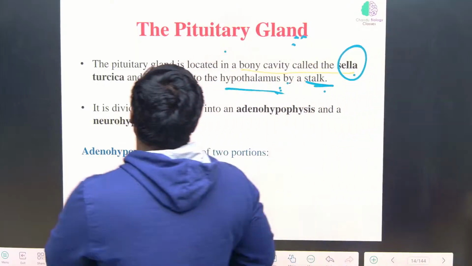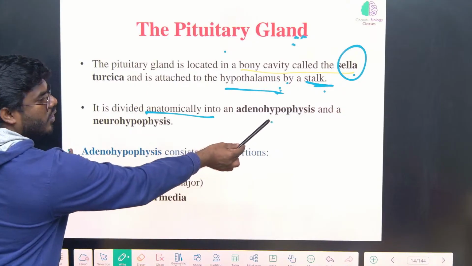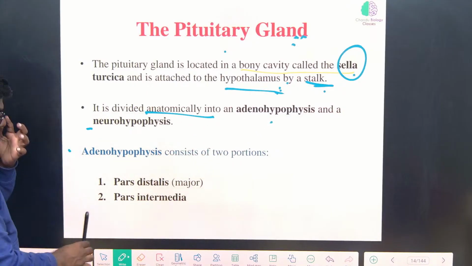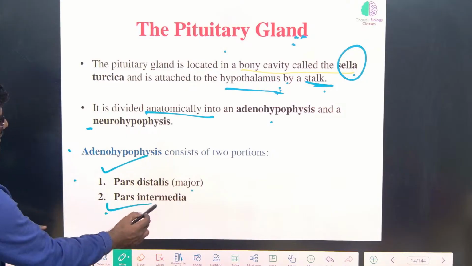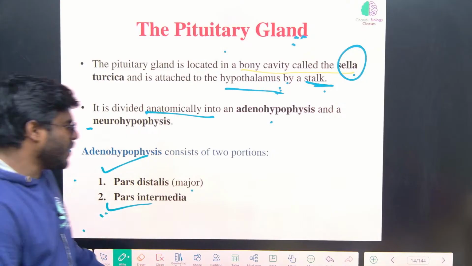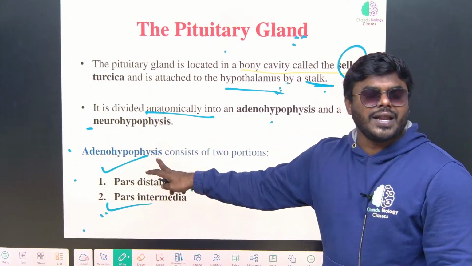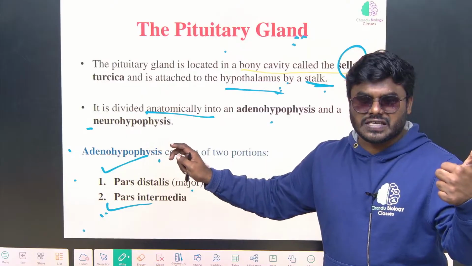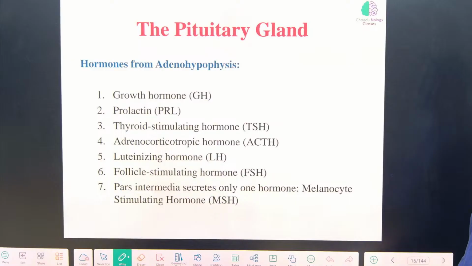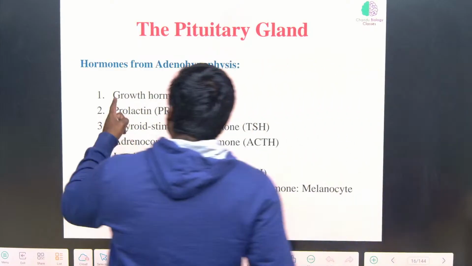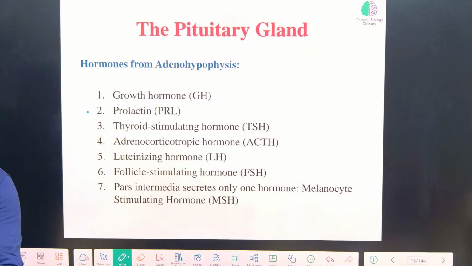So the pituitary gland is anatomically or structurally divided into adenohypophysis and neurohypophysis. Adenohypophysis consists of pars distalis, which is the major part, and pars intermedia, which is minor. That classification you don't need to remember, but if you can, that's fine. Adenohypophysis is the major portion of the pituitary gland. So friends, these are the varieties of hormones released by the anterior pituitary gland. So the question is very clear.